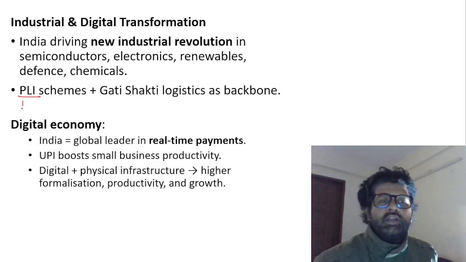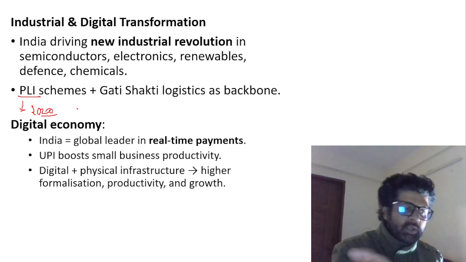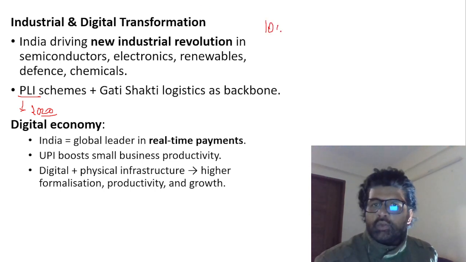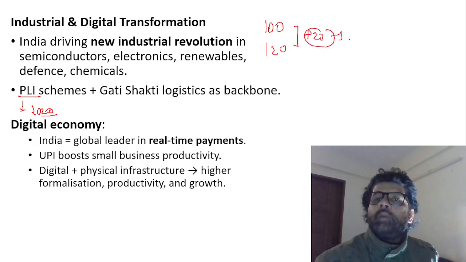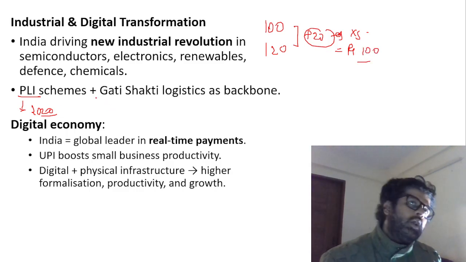PLI scheme, production linked incentive scheme, launched in 2020, where if you are producing more goods inside India, then on the incremental, let's say earlier you used to produce 100 units of goods, now you're producing 120. So on the plus 20 units, government will give you, let's say, 5 rupees per unit. So you're getting 100 rupees now. So this is production linked incentives.